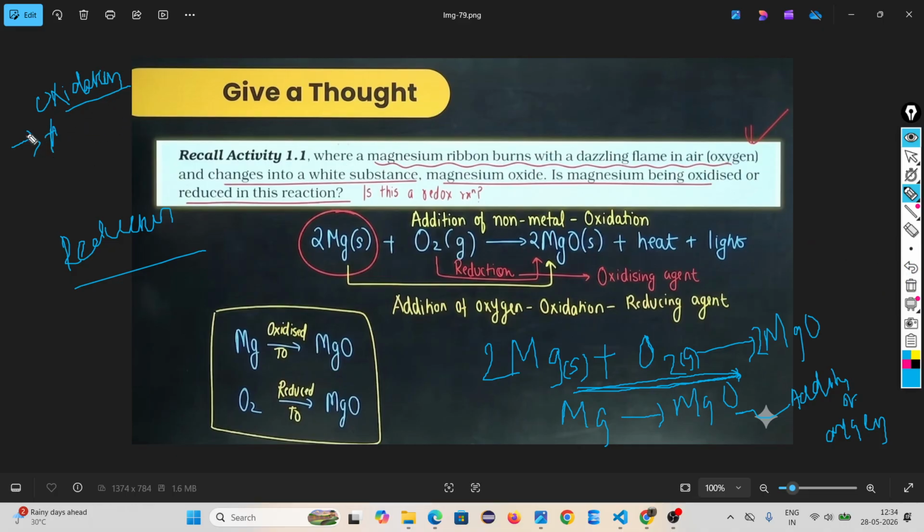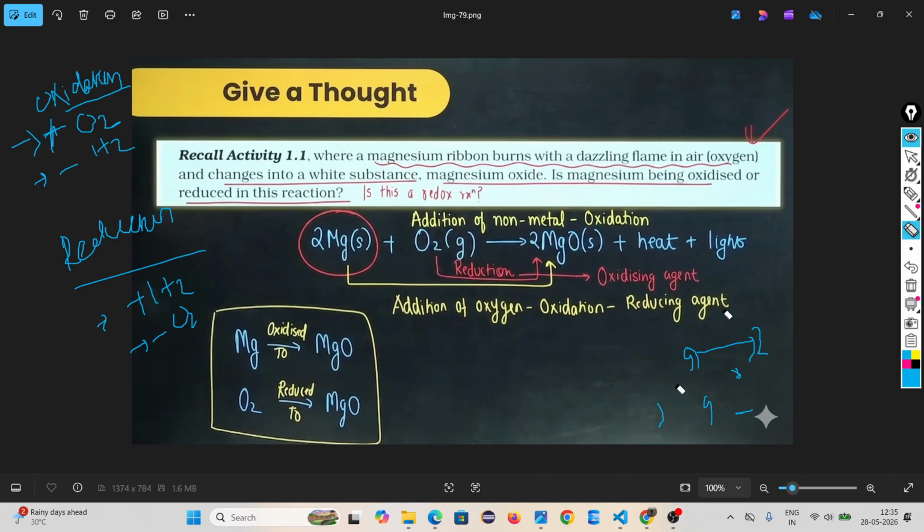First look carefully, then we will move on. Oxidation means add oxygen, subtract hydrogen. Reduction means add hydrogen, subtract oxygen. You understand this? Then look here, why you are confusing here, I don't understand. Look here, we have to go left hand side to right hand side.